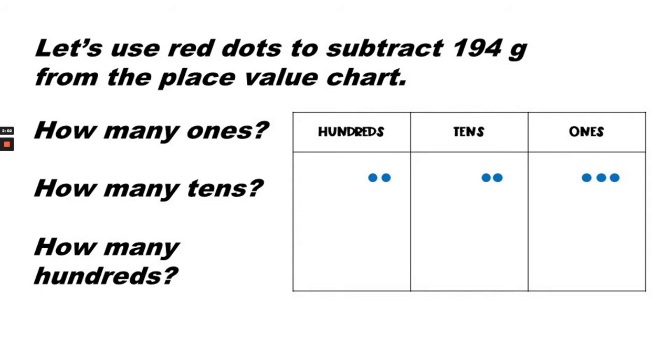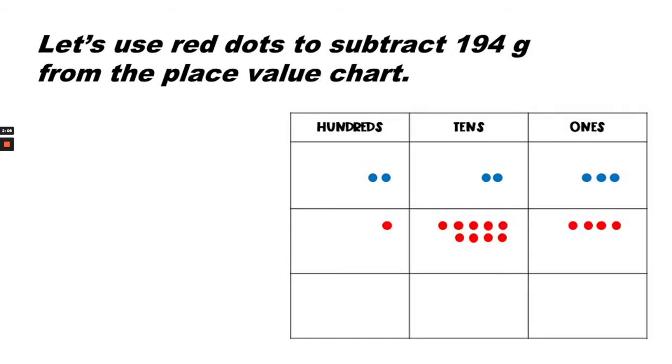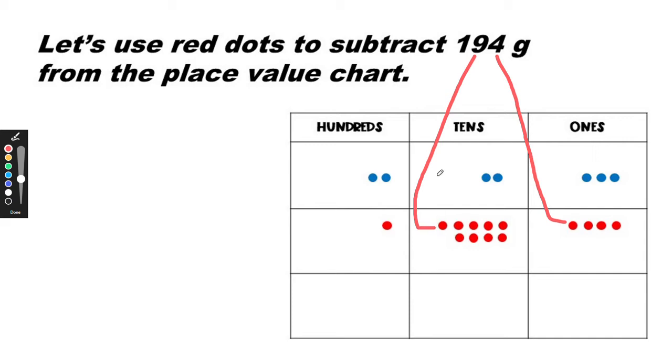How many hundreds are in the hundreds place? There are 4 ones, 9 tens, and 1 hundred.